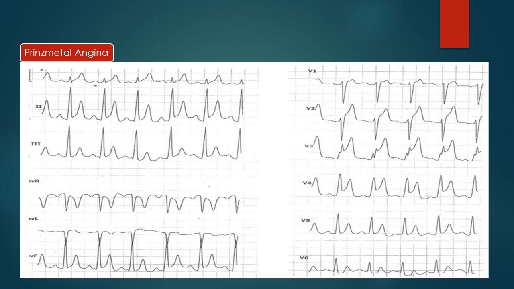Now there is Prinzmetal angina seen in this ECG. In Prinzmetal angina, as we have already discussed, there is ST elevation, and it is seen in all these leads. The property of ST segment elevation is that it is concave upwards. There should be T wave inversion, but it is not there in this ECG. So there is ST segment elevation, which is the hallmark of Prinzmetal angina. There can be blocks and arrhythmias, but in this ECG we are seeing only the hallmark, that is ST elevation with concave upwards ST segment.